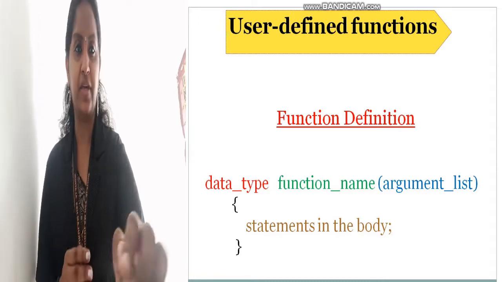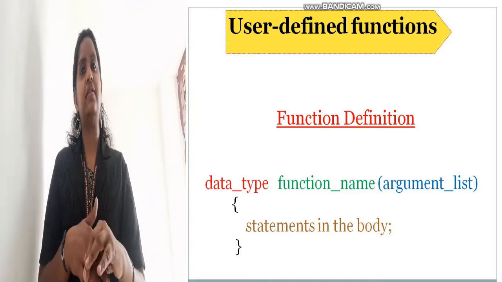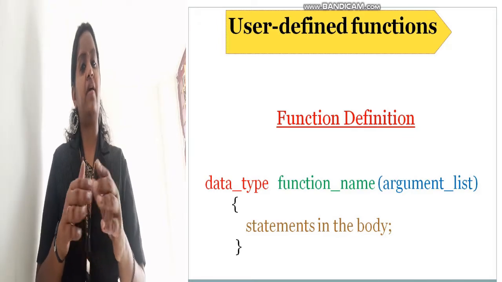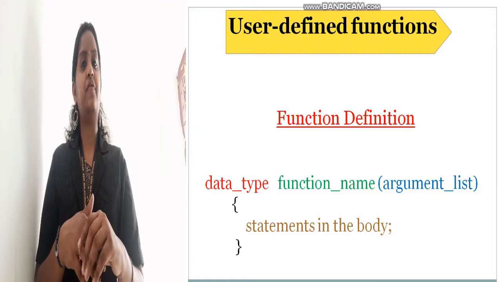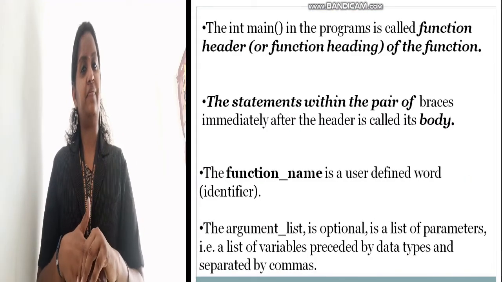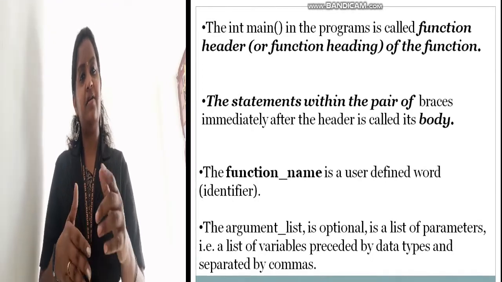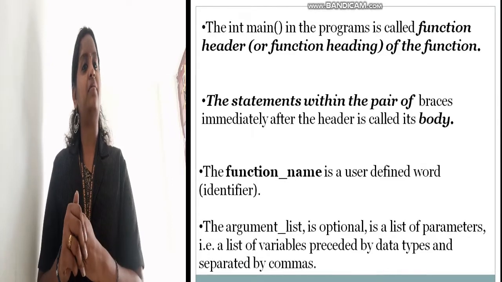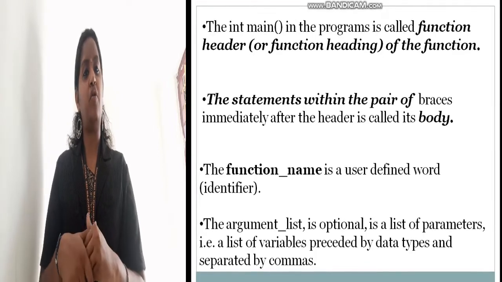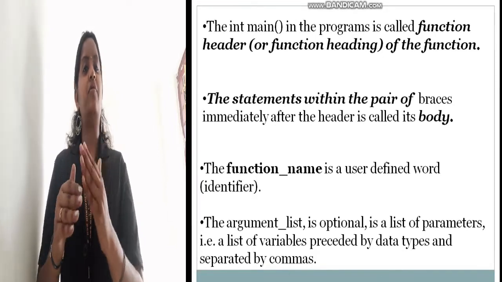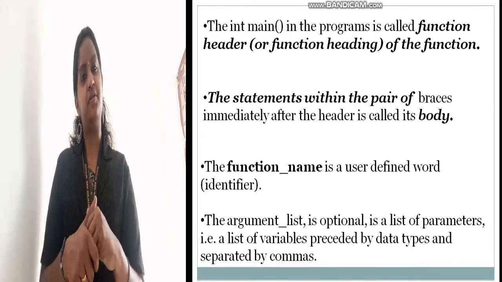Mainly we are using a particular function, that is the main function. You can see in every C++ program how it is declared. The first one is int main. Int is the data type, main is the function name, and another one is arguments. And after the brackets we use some statements, that is the function body. Like this you have to define functions. In every program we are including a user-defined function.